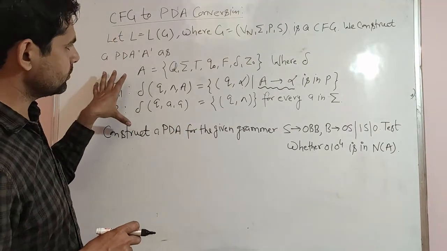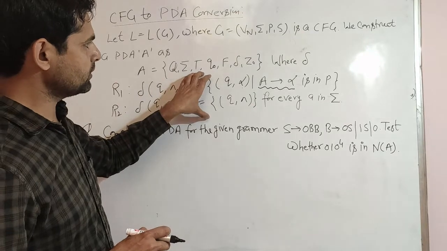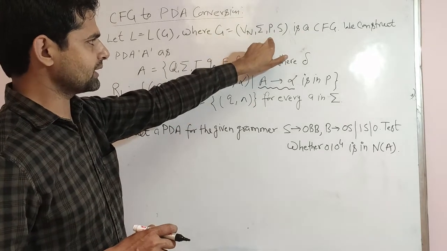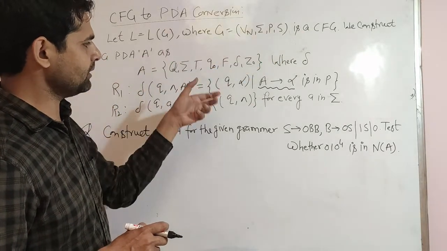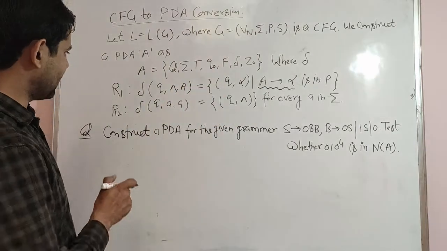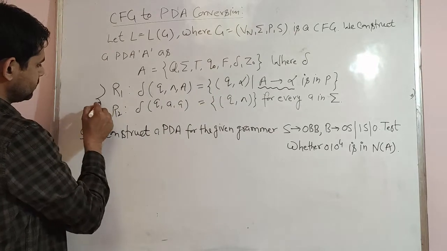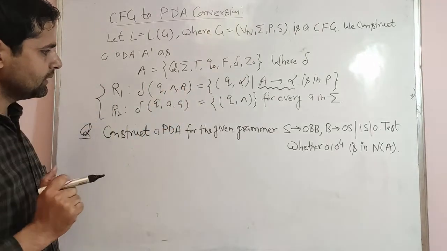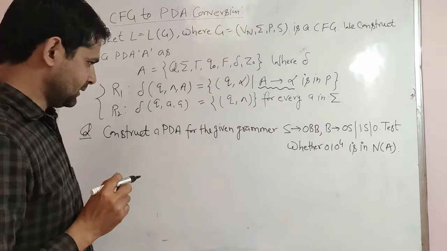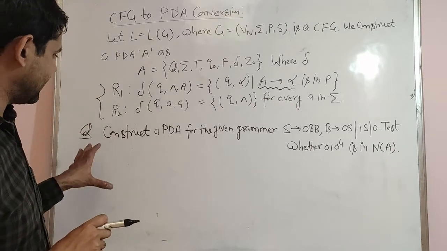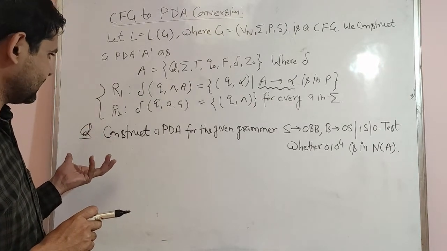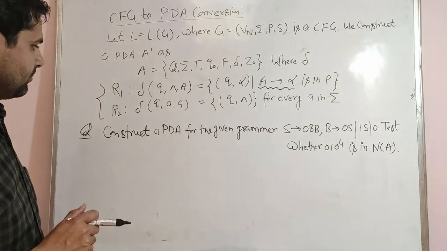So there are 2 rules. By using these rules, we convert every production given in the grammar into that format. After converting, these productions are in the form of a push-down automata, and by using that we will design a push-down automata.